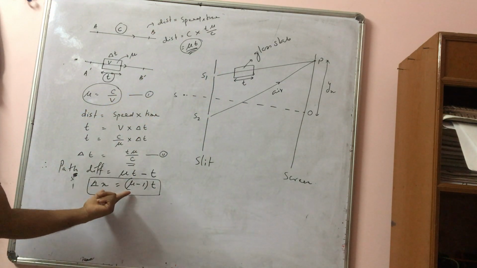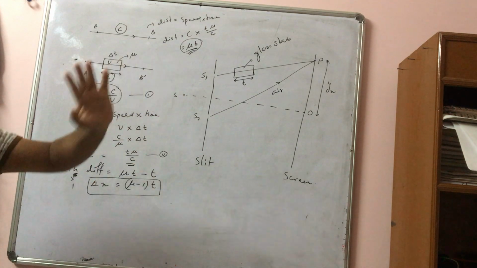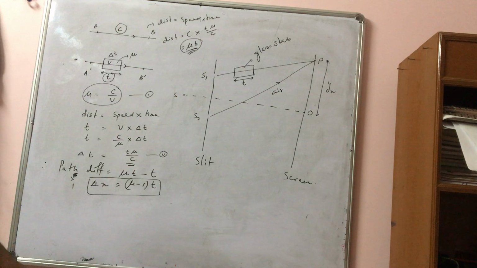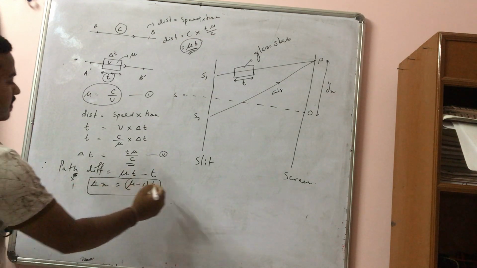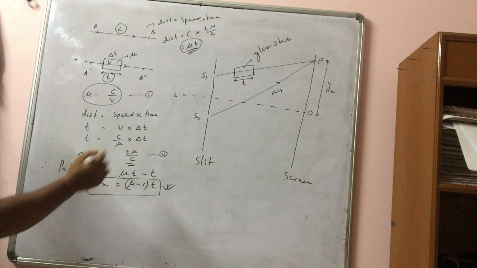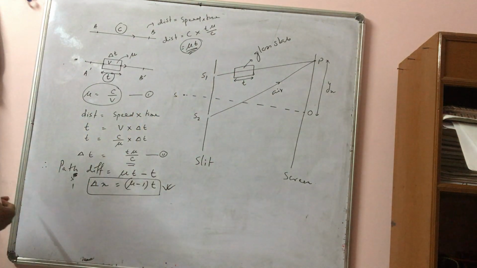So this you have to remember. Once you have the path difference, you can easily find the fringe shift. So this is the path difference due to the introduction of this glass slab, mu minus 1 into T.